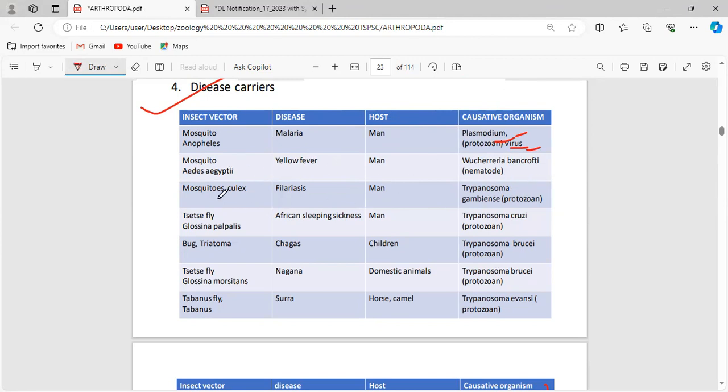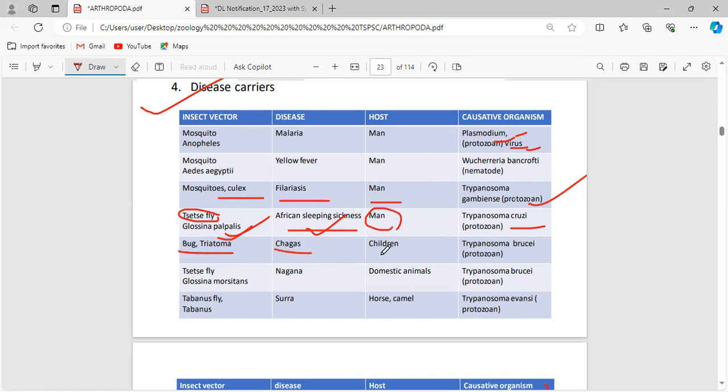Again, where we have stopped. This Culex mosquito, filariasis, man will be their host, and Trypanosoma gambiense is again a protozoa. Tsetse fly, Glossina palpalis. Tsetse fly is a common name, Glossina palpalis, we have studied once again in the, which protozoan disease? African sleeping sickness.